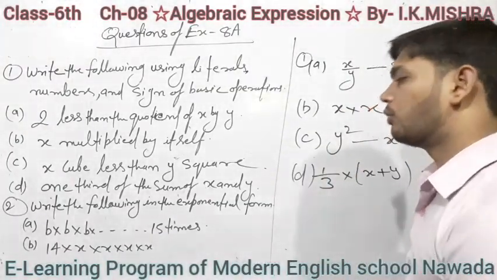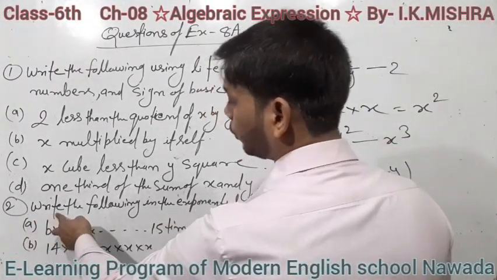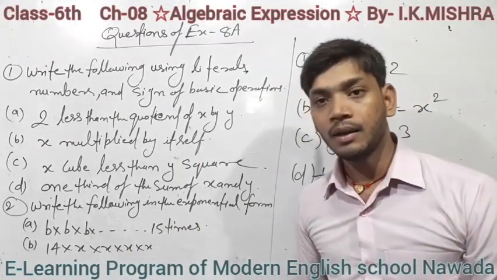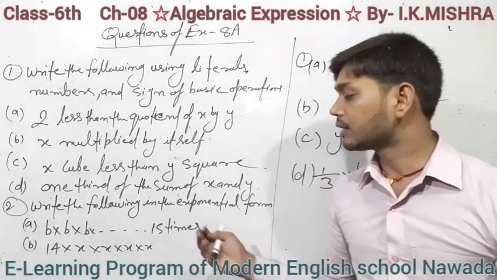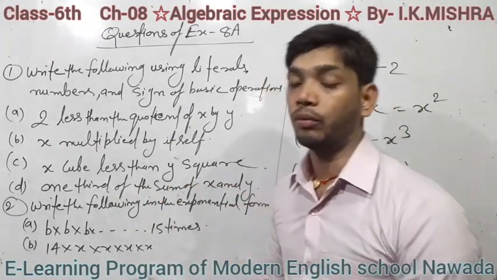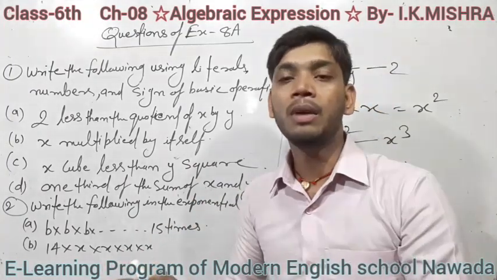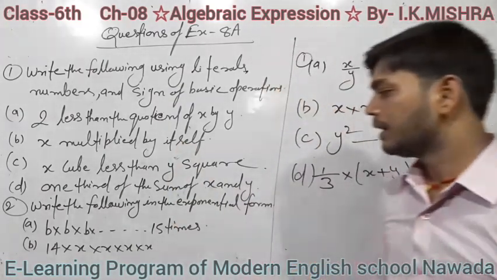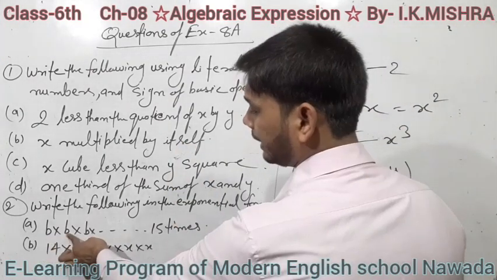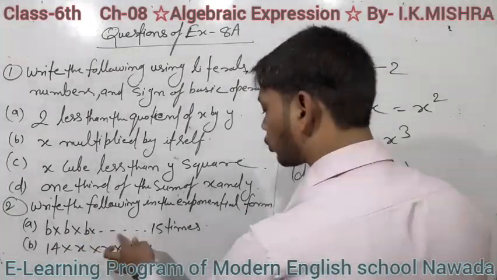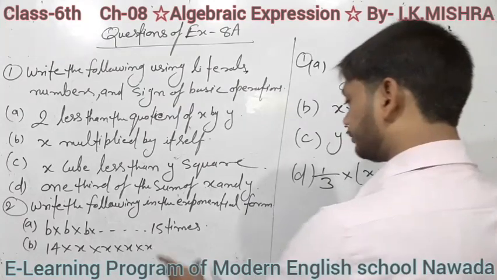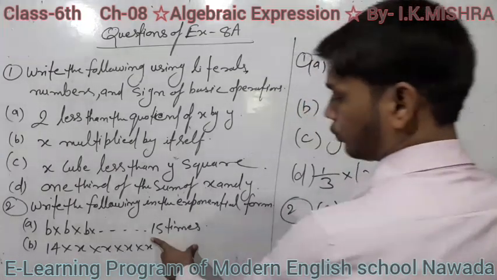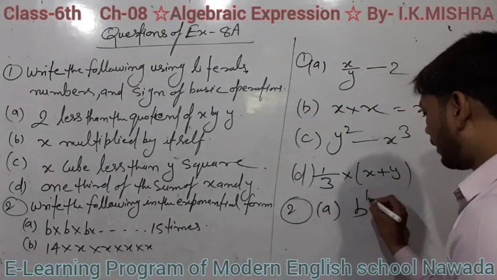Now students, in question number 2, write the following in exponential form. I explained previously that a number written in power form is also called exponential notation. Here b into b into b into b, and this process is up to 15 times. Question a: b to the power 15.